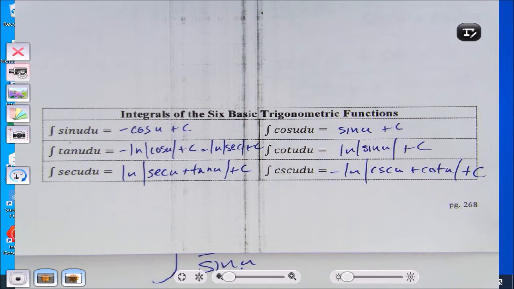Ready for page 269? If I can find it. It might be on the other side. There you go. You got it? All right, ready?